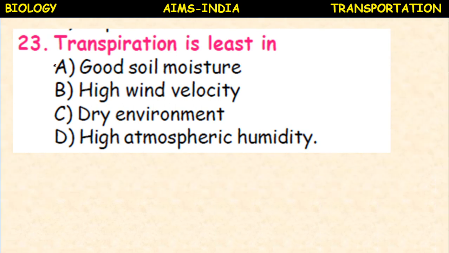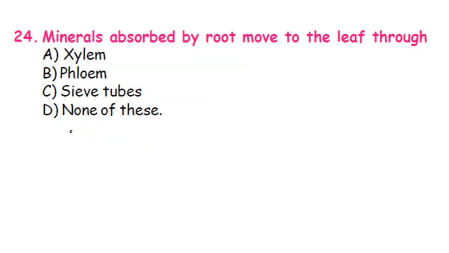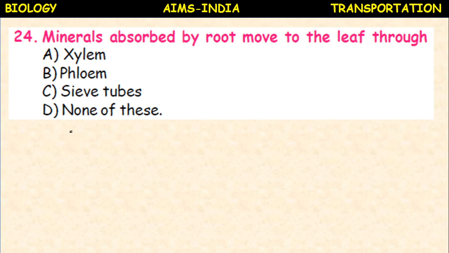Transpiration is least in good soil moisture, high wind velocity, dry environment, high atmospheric humidity. In a high atmospheric humidity, transpiration is least. Minerals absorbed by the root move to the leaf through xylem, phloem, sieve tubes, none of these. It is the xylem. Minerals are absorbed by osmosis.